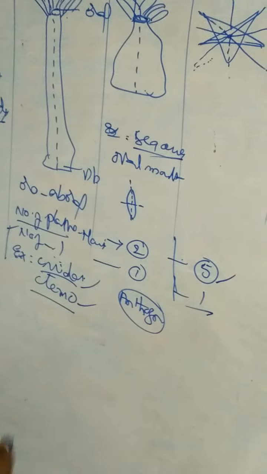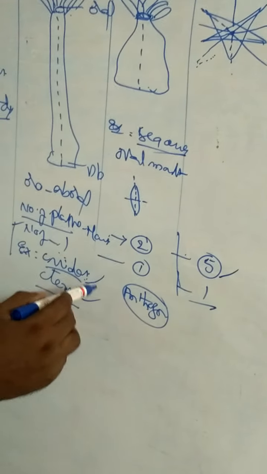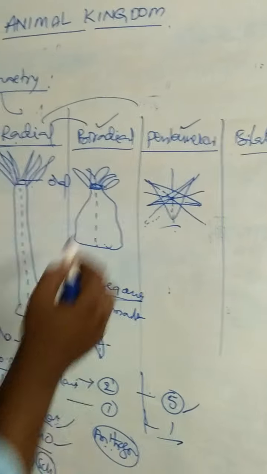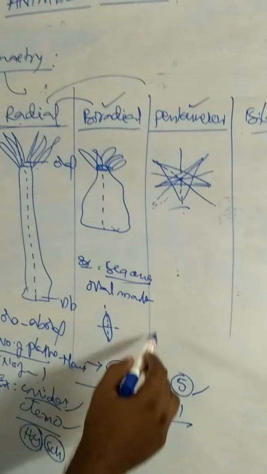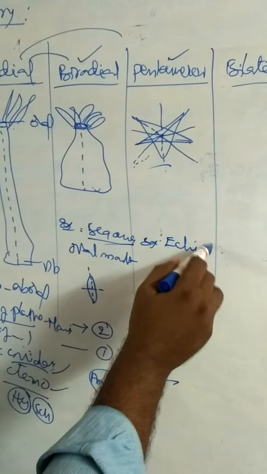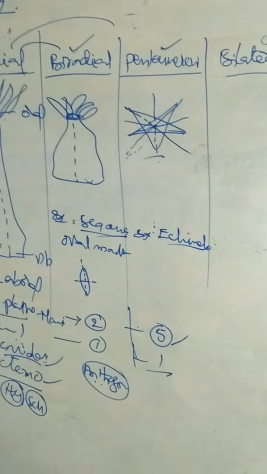Radial symmetry is exhibited by Cnidarians. In Cnidarians, there are three classes: Hydrozoa and Scyphozoa exhibit radial symmetry. The third one is Anthozoa, which exhibits biradial symmetry. And pentamerous radial symmetry is exhibited by echinodermates, for example, adult echinodermata, starfish.